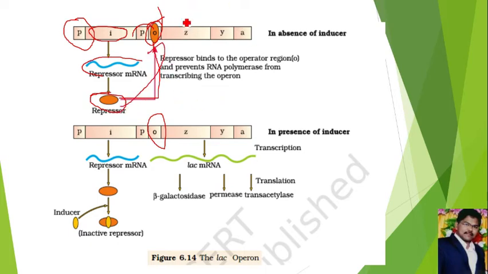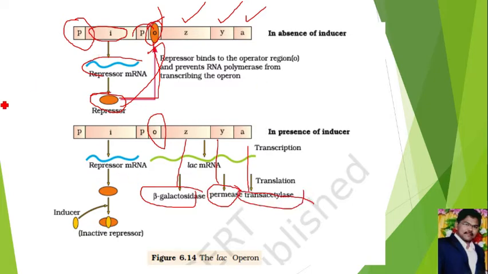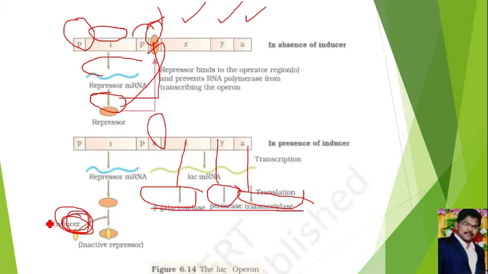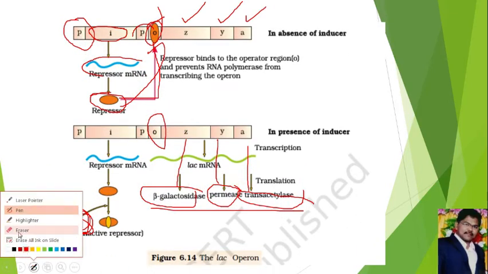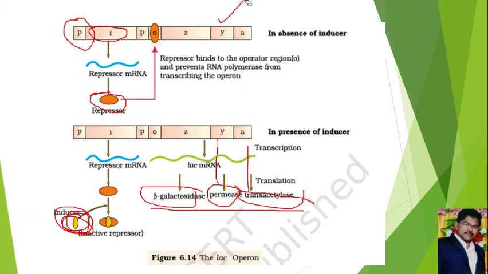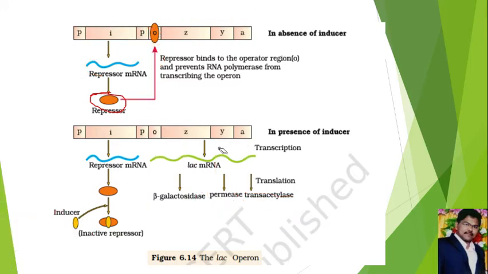Then three structural genes are present in the lac operon: the Z gene, Y gene and A gene. The Z gene produces the beta galactosidase enzyme. The Y gene produces the permease enzyme. Next, the A gene produces the transacetylase enzyme. All these enzymes are responsible for the breakdown of lactose, the inducer. Here inducer means lactose. That yellow color one is lactose. Next we have to see what happens in the presence of lactose and in the absence of lactose.